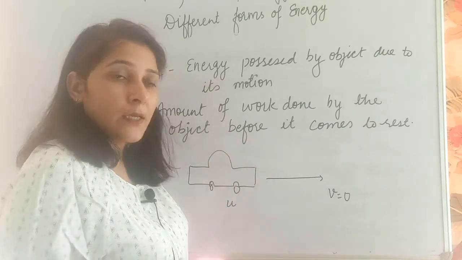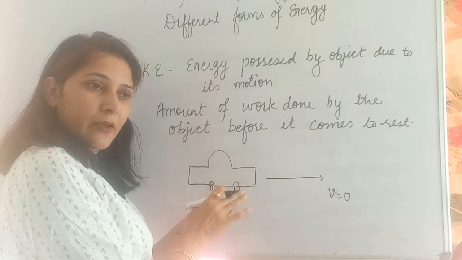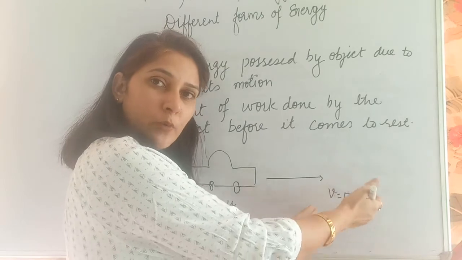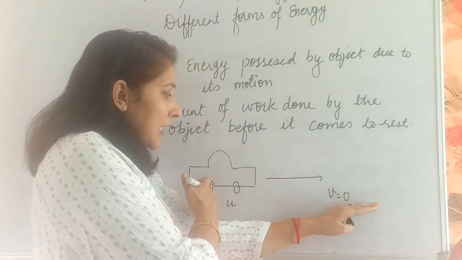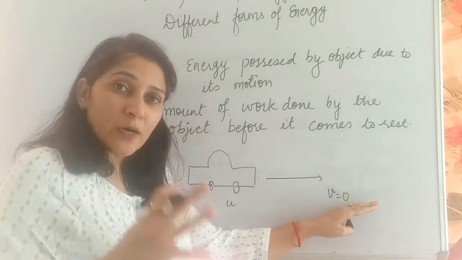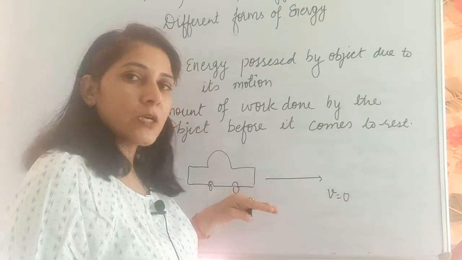Initially it is moving with velocity u. After some time we apply the brakes and finally the car comes to rest. The velocity will be 0. But before coming to velocity 0, this car has traveled a distance, it has done some work, and that work done by the car is stored in the form of kinetic energy in the car.